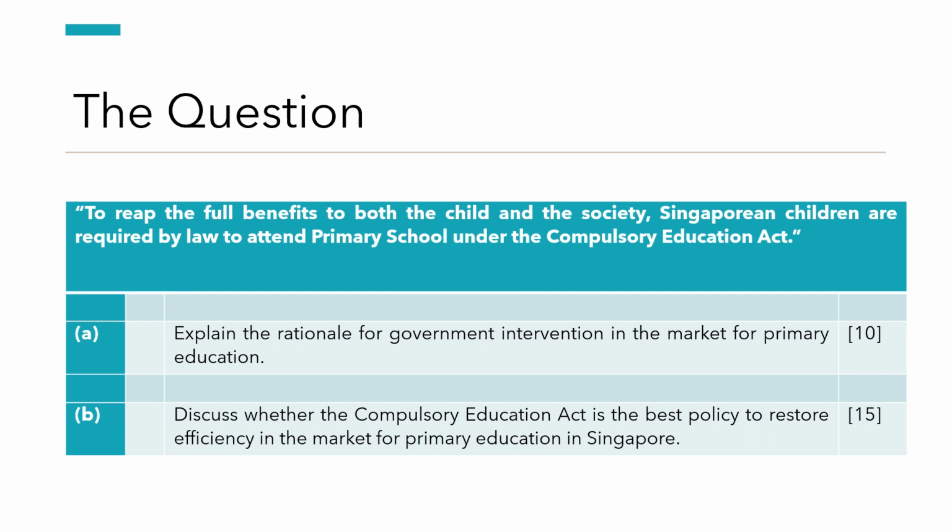So firstly, let's look at A. We will answer why the government wants to intervene in the market for primary education. And then in B, we will discuss the different policies to actually tackle the market failure. So take note of the phrasing of the different questions. Okay, this is a very typical market failure related question. So if you see something related or similar to this, the bells in your head should be ringing already. It should be telling you, okay, this should be something related to market failure.